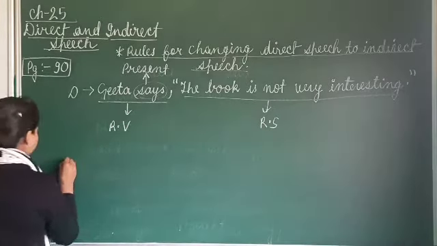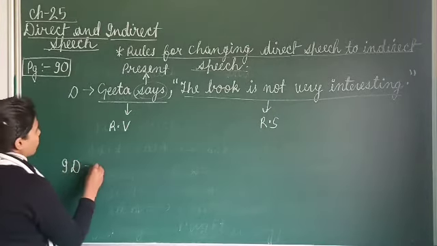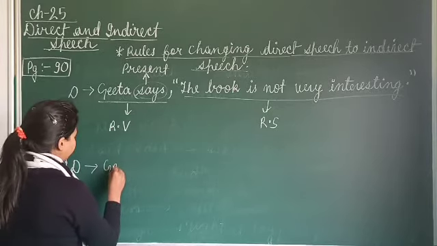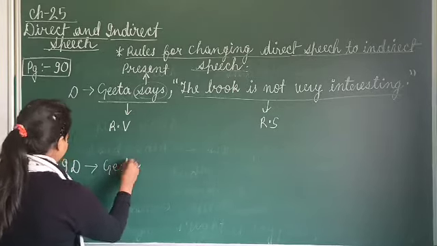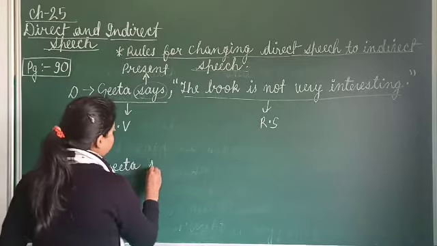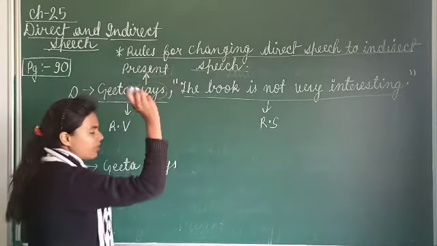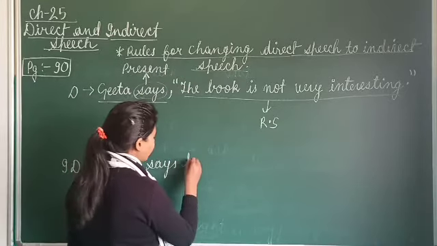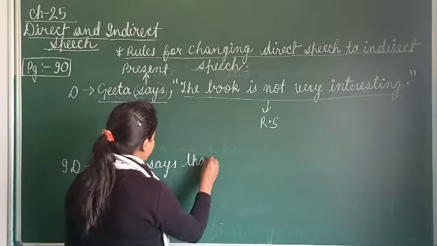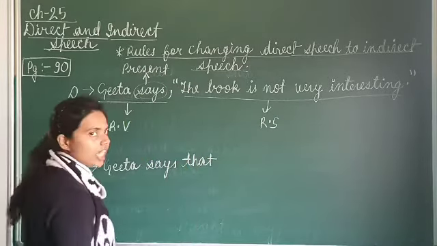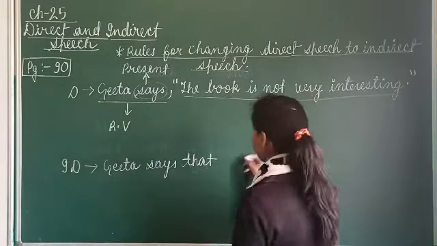You see how? Indirect. Okay. Geeta says. Now, we have to remove this comma and double inverted comma. For that, we have to write here one conjunction. Geeta says that. Now, we will not make any changes here. Same thing will be copied down.